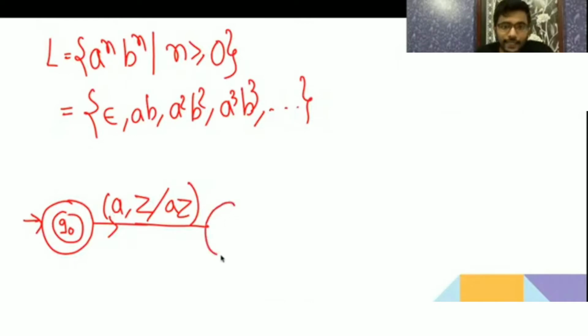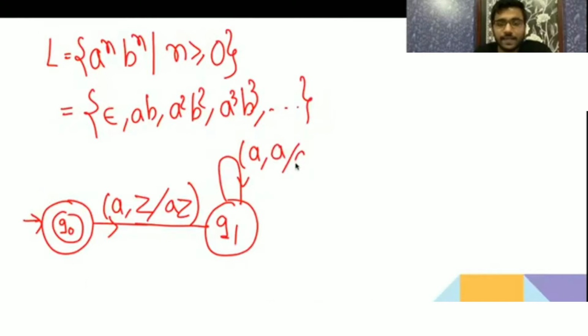Now by getting a again, I am going to Q1. Any number of a: if the top of the stack is a, replace a with a, replace a with a. This way you will get any number of a. Now you will get b, the top of the stack will have a, replace it with epsilon.